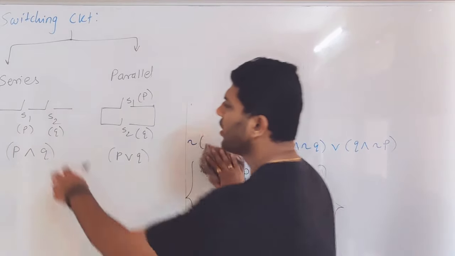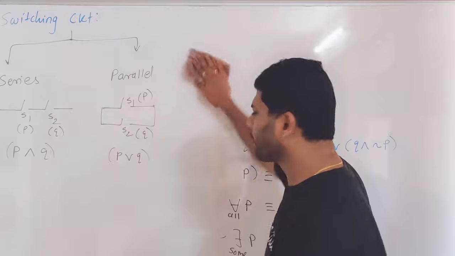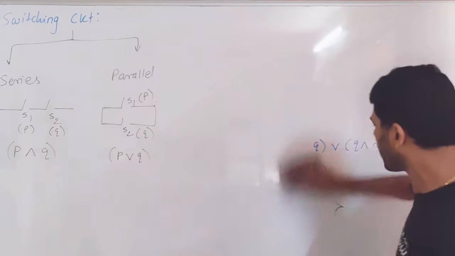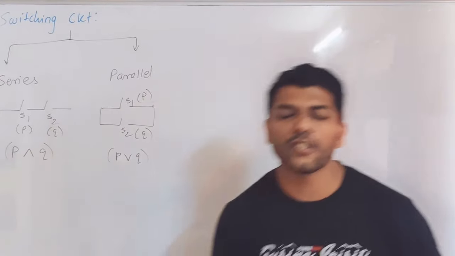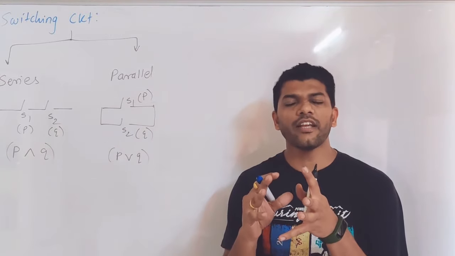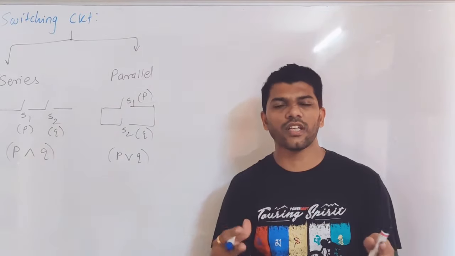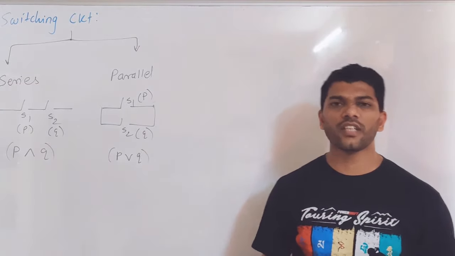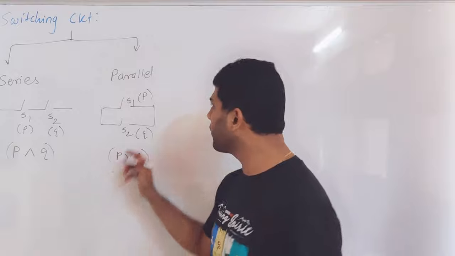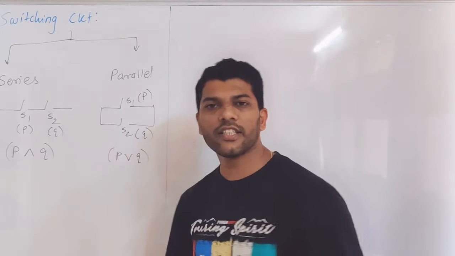Always remember, if the switches are in series, put AND. If the switches are in parallel, just put OR. You might face a problem of writing a statement for the given switching circuit, or from the given statement you have to draw the switching circuit patterns. So these problems are also important for the examination.